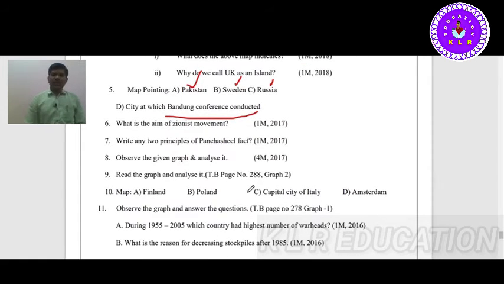Next, Zionist movement. What was the aim of the Zionist movement?